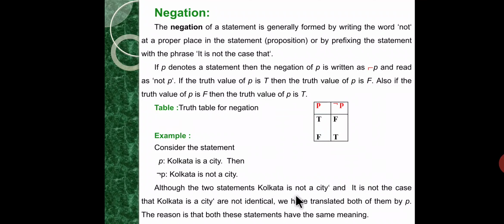Although the two statements Kolkata is not a city and it is not the case that Kolkata is a city are not identical, we have translated both of them by tilde P. The reason is that both these statements have the same meaning.